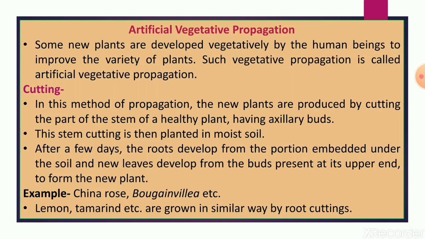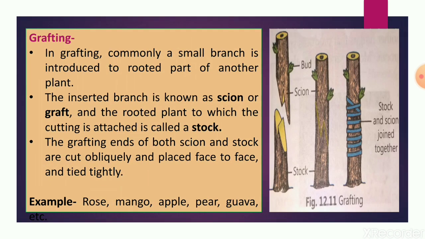Sometimes this method is useful in root cuttings also, which produce new plants as in lemon and tamarind. Next one is grafting. Grafting is one of the most important and interesting methods of artificial vegetative propagation. It is very common in fruits like mango, apple, pear, guava, and in flowering plants like rose, and new varieties can be developed by this method.